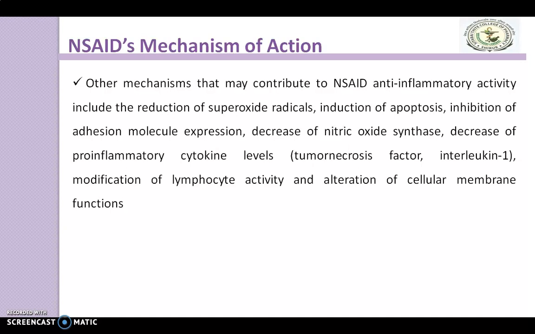So all these also contribute to the NSAIDs' anti-inflammatory activity. All these are the mechanisms by which the NSAIDs produce their actions.